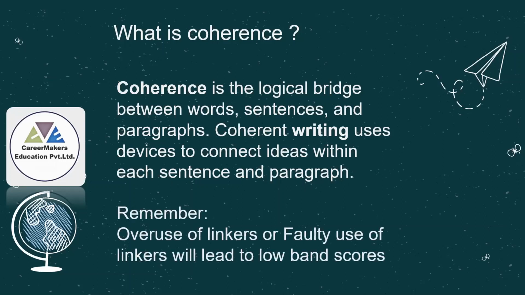So these are the words we can use as coherence words, which are most important in our essay writing, because the weightage for the wise use of linking devices is 25% in the IELTS writing section. Make sure that overuse of linkers or faulty use of linkers will lead to low band scores. So coherence is very important. And now let's get back to body paragraph 1 again, where you will be able to understand where I have used coherence.